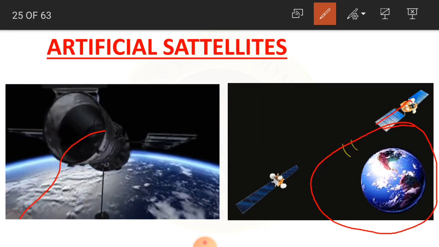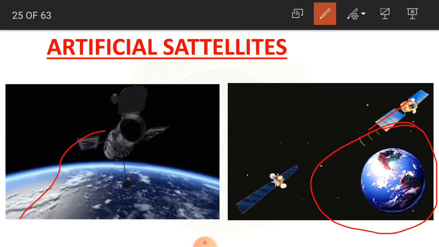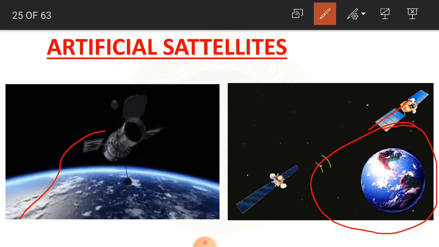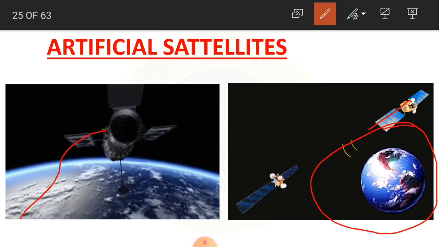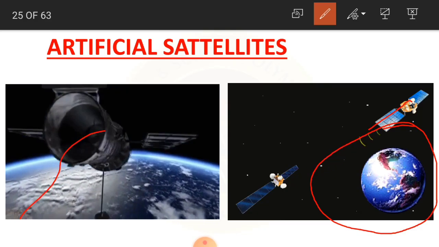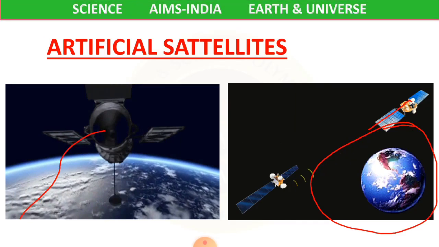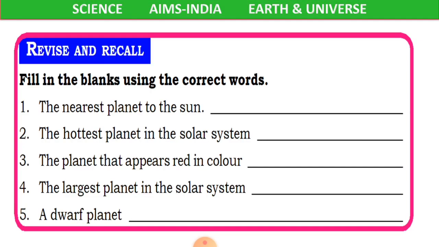Okay, through these satellites we are going to get the information to the space stations like ISRO. So through these satellites we are going to get information to the ISRO centers. Clear, children? Now, let us just revise and recall what we have learnt until now.